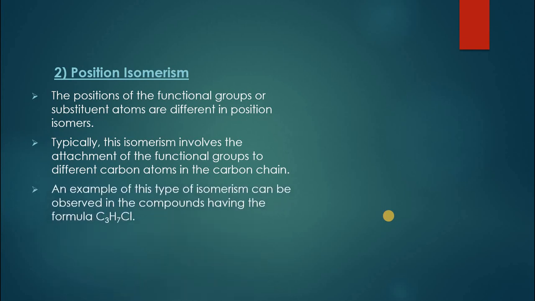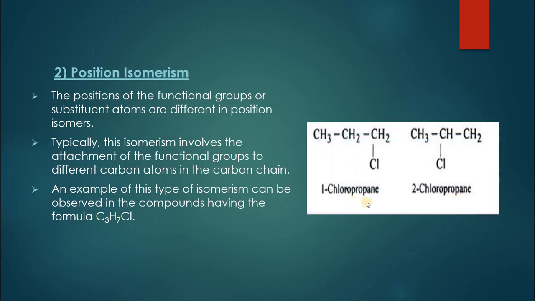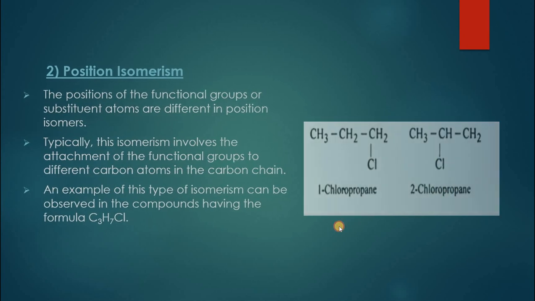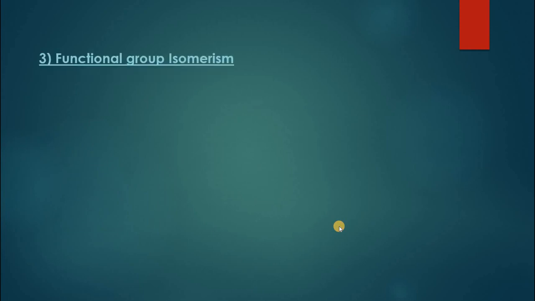So the position of the functional group will be different in two different compounds. For example, we can have a compound with the formula C3H7Cl. This is 1-chloropropane. If chlorine is present at position number 1 and if chlorine is present at position number 2, these two isomers will be called position isomers because the position of the functional group is different in both of these compounds.